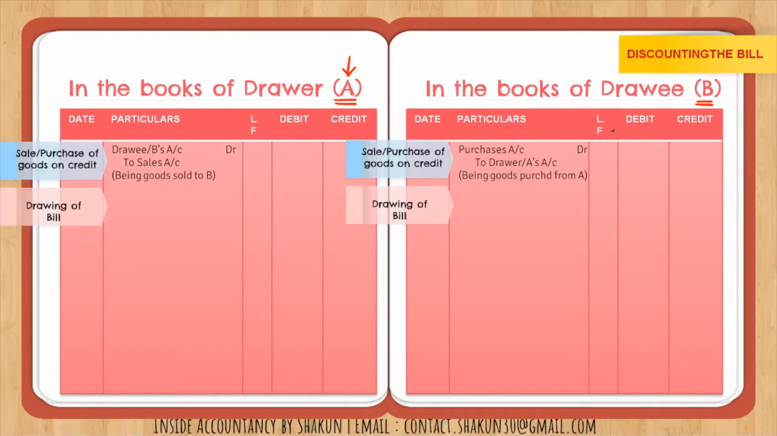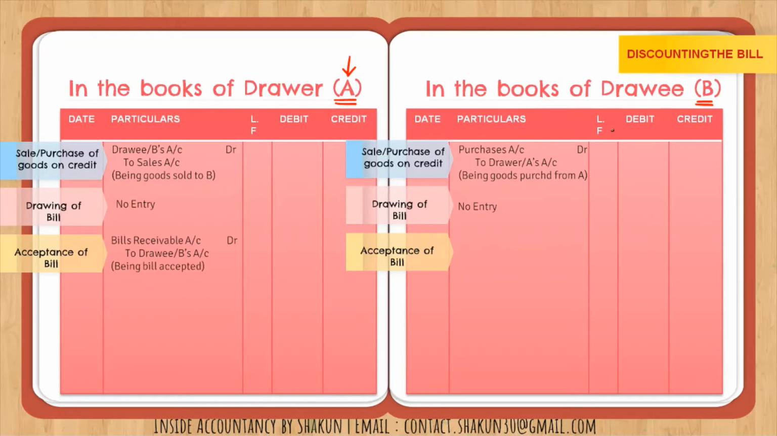Then the drawing of the bill. A draws a bill on B. So for the drawing part, it may be mentioned in the question, but there is no entry for the drawing part. Even if it is mentioned, you have to remember that just for the drawing of the bill, no entry is passed. Then comes the acceptance of the bill. Only after B gives his or her acceptance, only after that the bill of exchange comes into existence. So for A, it is bills receivable, which is an asset, hence debited. So bills receivable account Dr to the drawee or B's account.